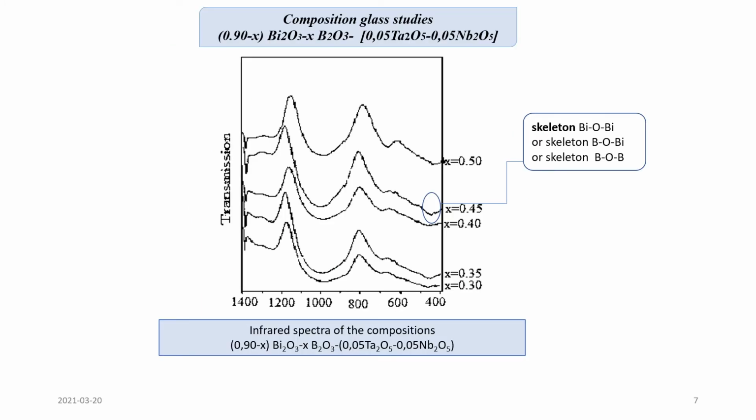The analysis of the spectra shows that the substitution of bismuth by boron leads to an increase in the intensities of the bands assigned to the metaborate units BOBi and BiOBi. We also observed the disappearance of the BO inversion in BO3. We also noticed the disappearance of the BO3 orthoborate groups. This can be explained by the conversion of orthoborate units into metaborate units.